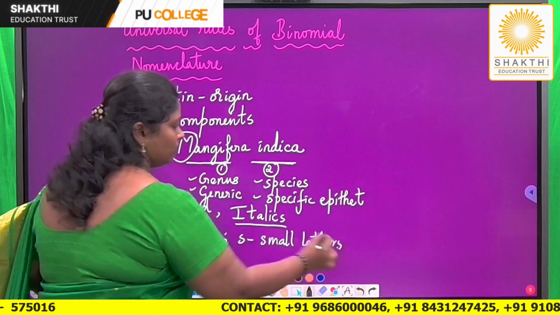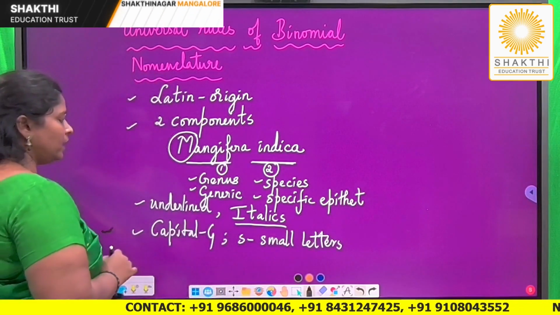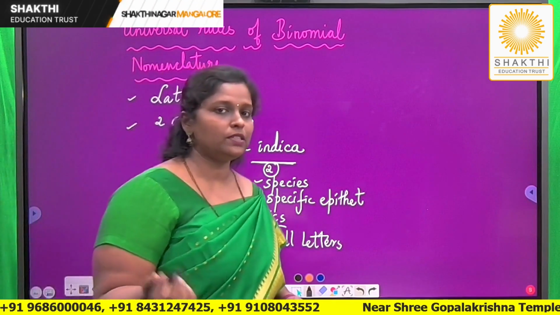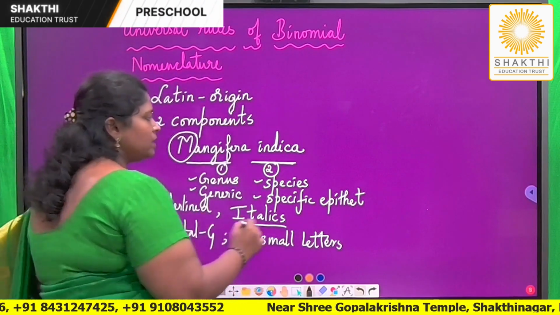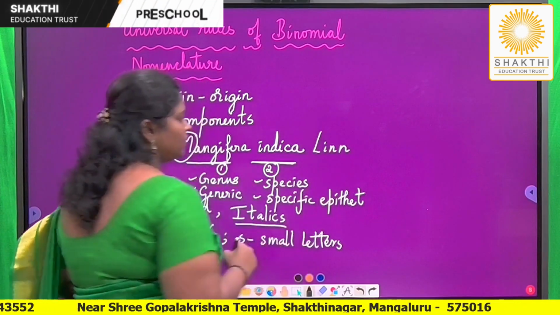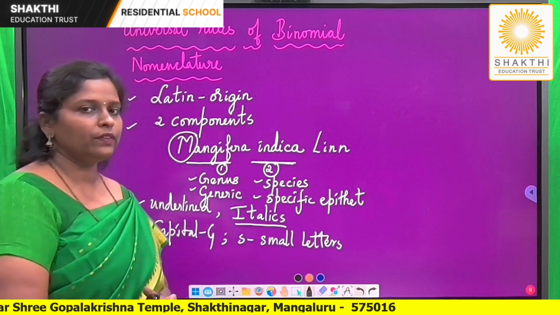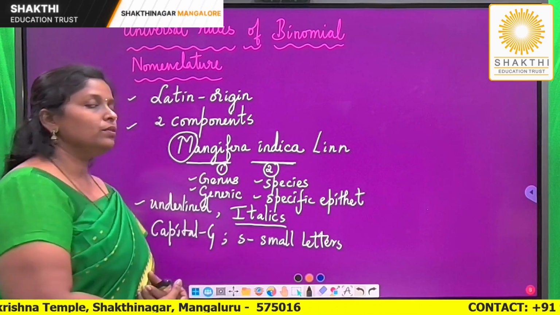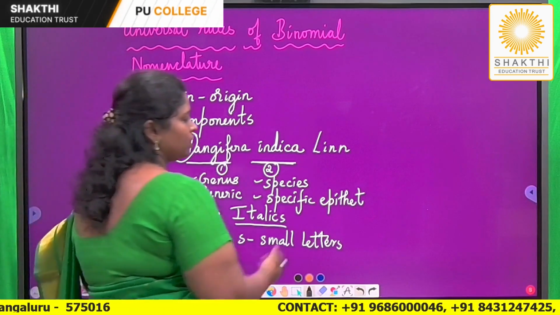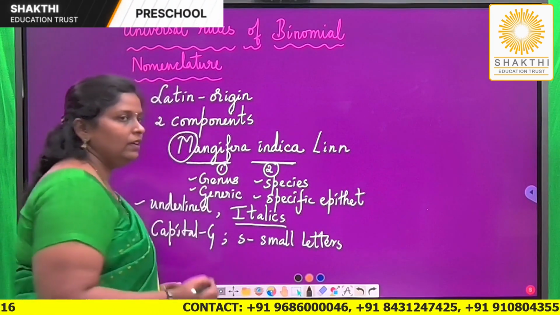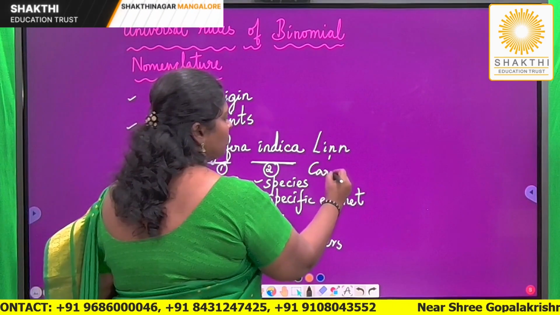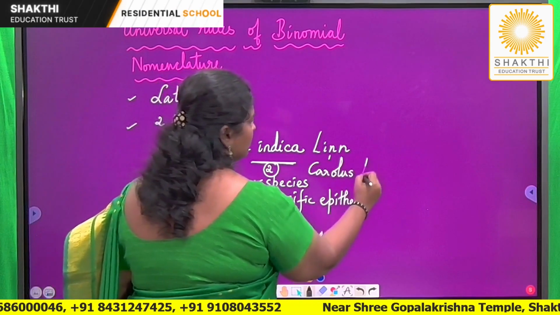This is another rule. One more rule which we can add on is, if the name of the author or the person who has described the species first is known, his name can be written in short after writing the scientific name. So the scientific name of mango was given by Carolus Linnaeus, the one who introduced binomial nomenclature. So in short, we can write it as Linn, L-I-N-N. Linn is definitely signifying whom? Carolus Linnaeus.